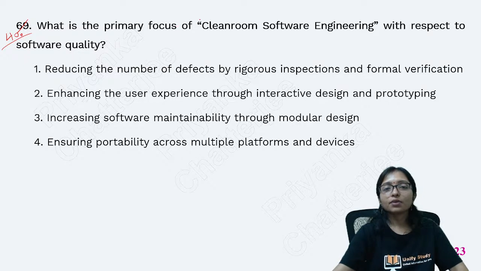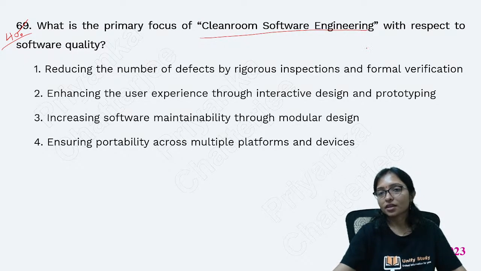What is the primary focus of cleanroom software engineering with respect to software quality?